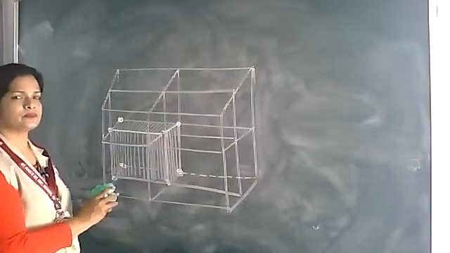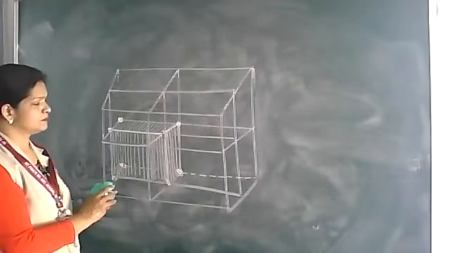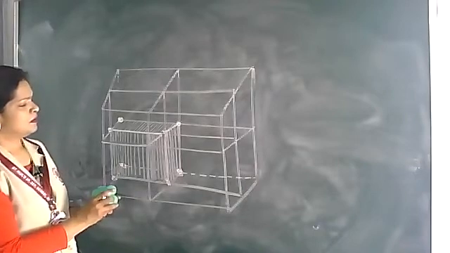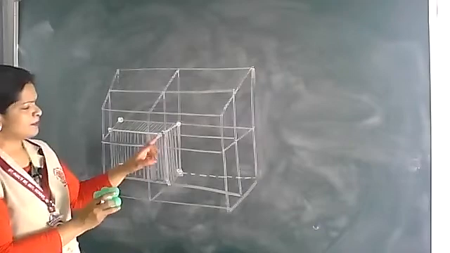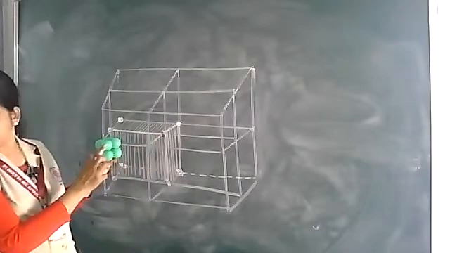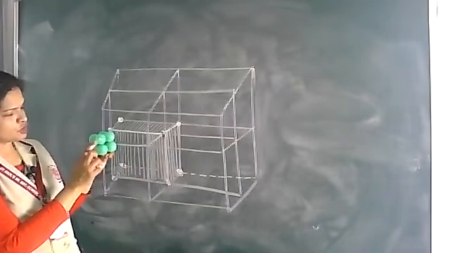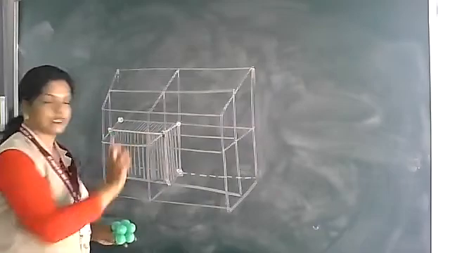Now, I'm talking about this ball, which is this one, right? I told you some portion of this ball is present inside this unit cell.